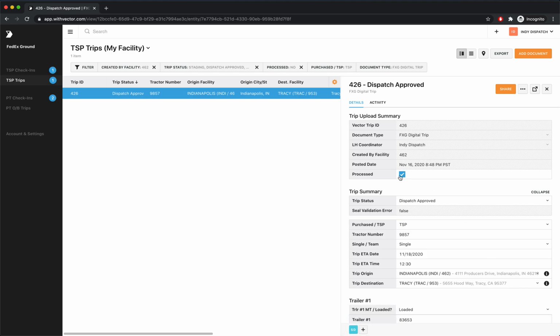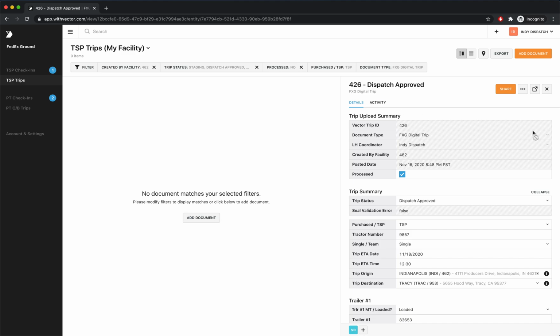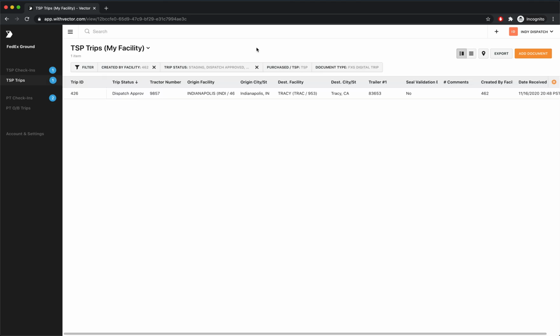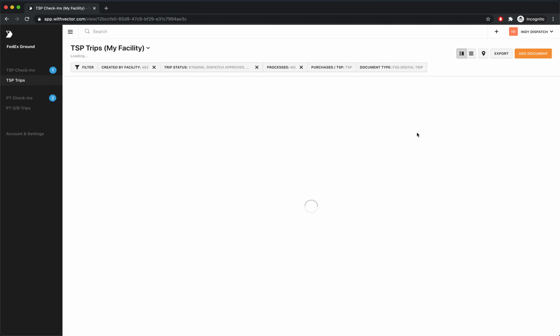And so as I click processed, this will disappear from my screen, and it's reflecting this checkbox here, this filter, where I am telling this view that we are logged in as to only show me the trips where they have not been processed. If I ever need to see ones that I did process earlier in the day or earlier in the week, then I can remove that filter, and then those trips would come back on the screen. If I were to click around the application, click back into trips, then it's the same starting point with those filters preset.